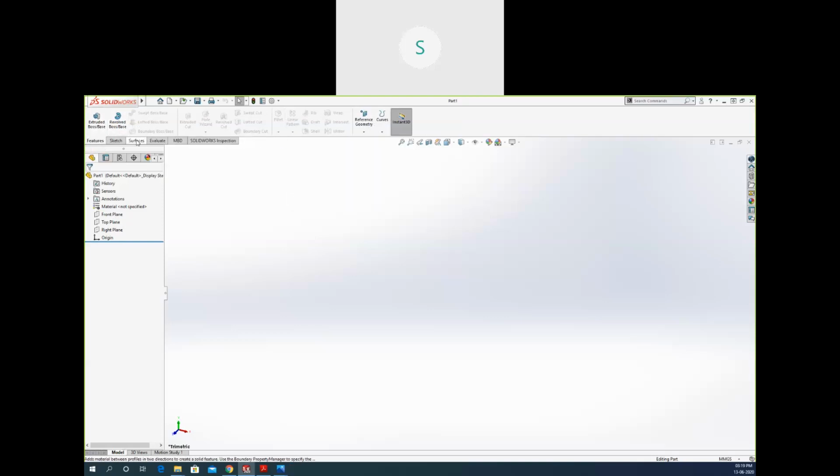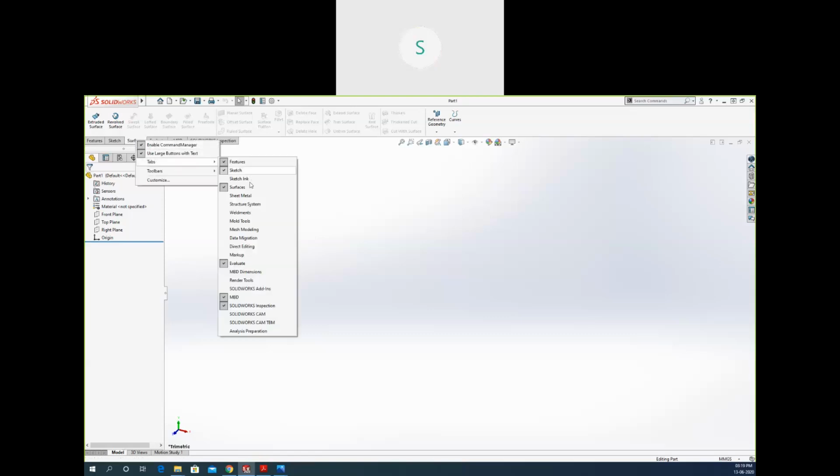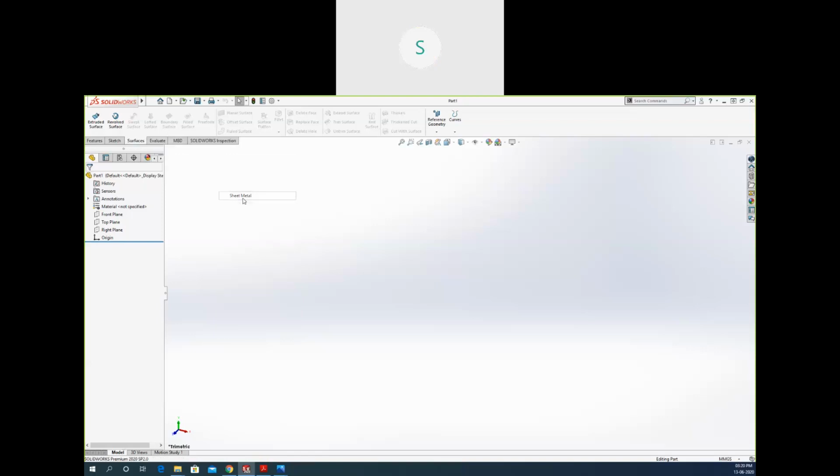If you want to create some surfaces, you can create them with the help of the surface tools available in the surface tab. If you want to add sheet metal or weldment, you just right click anywhere on these tabs, and there are more tabs. We have sheet metal, structure system, weldment, mold tools, and many more. We can add anything we need, and all the tools will be available in that tab.